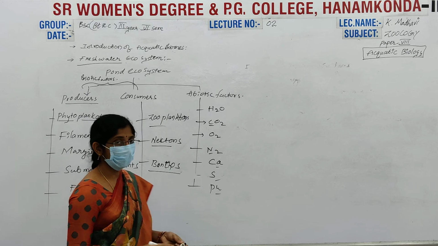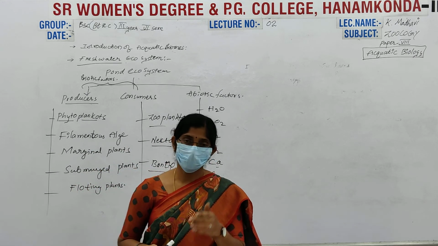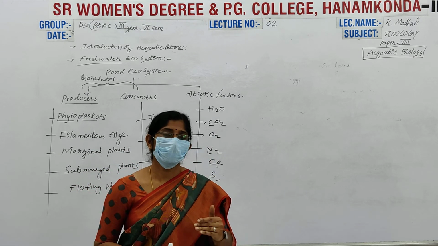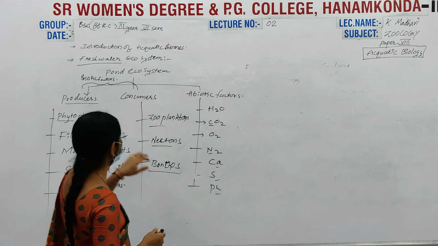Nectons, zooplanktons, and benthos are the consumers which appear in the pond ecosystem.